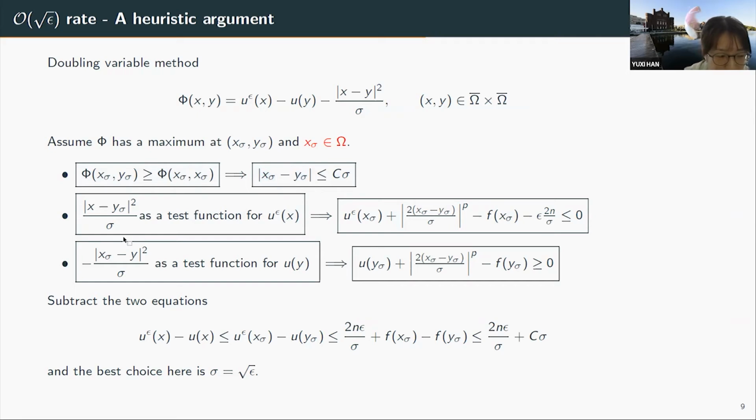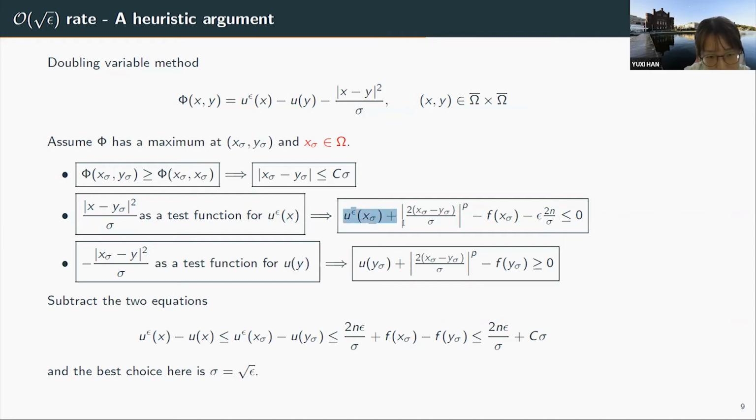So if we choose sigma small enough, the distance between x sigma and y sigma is small. And then we just use the typical argument in doubling variable, which is we treat our quadratic term as a test function for both u epsilon and u in the second and first order equation.